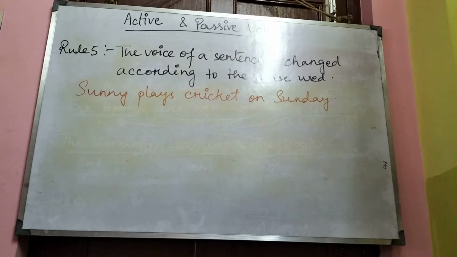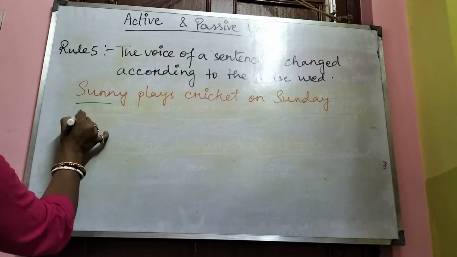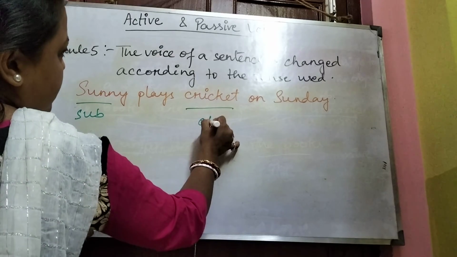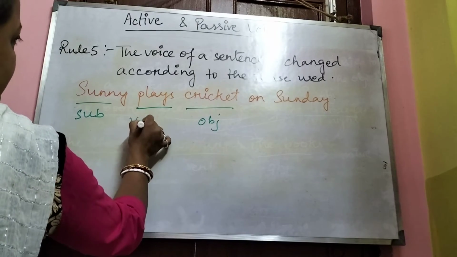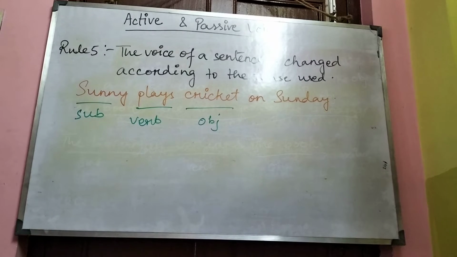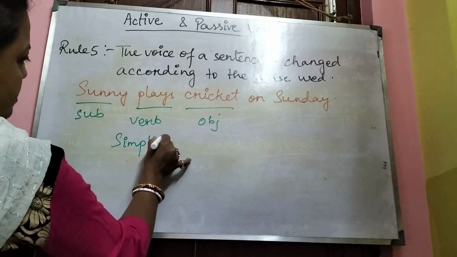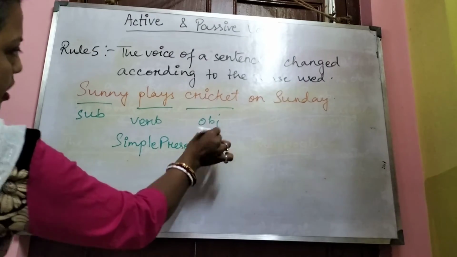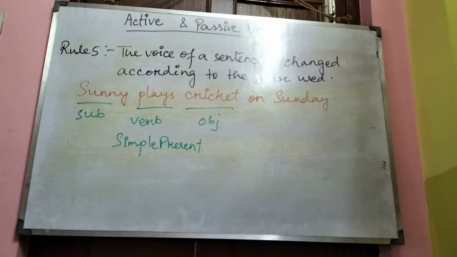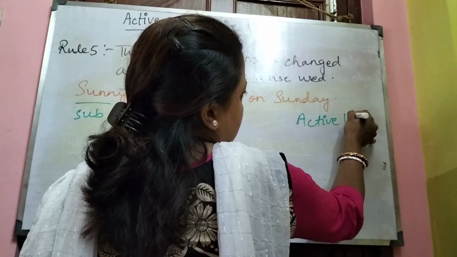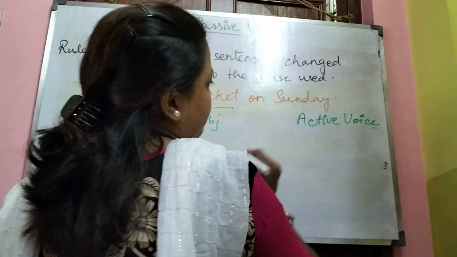Sunny plays cricket on Sunday. Okay, so what do we see here? We see that Sunny is the subject, cricket is the object, plays is the verb. And in which form? The verb plays is in simple present. The sentence is in active voice.